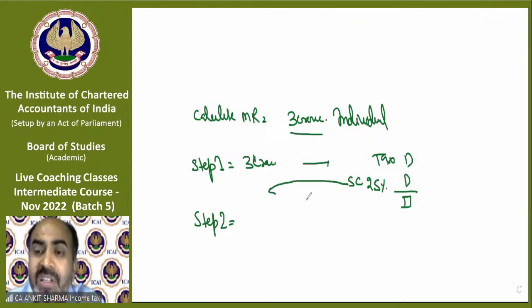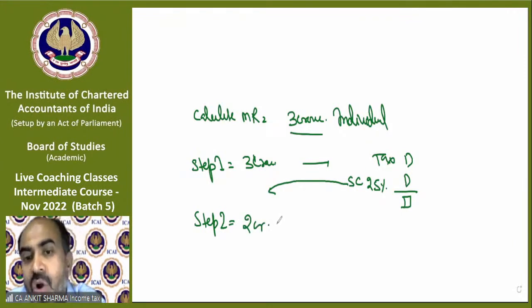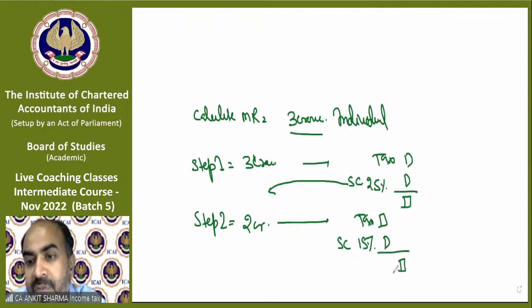So when surcharge rate is 25% for more than 2 crore, up to 2 crore the surcharge rate is 15%. So we will write now our income as 2 crore. Then we will calculate tax, and surcharge will be 15%. Then we have to take the difference of these two categories.